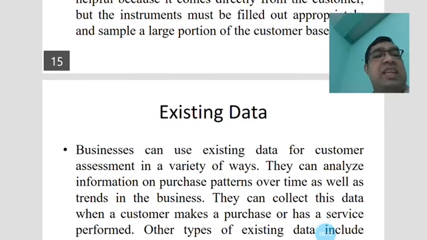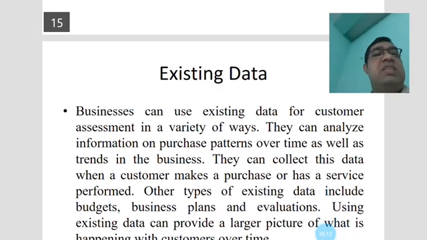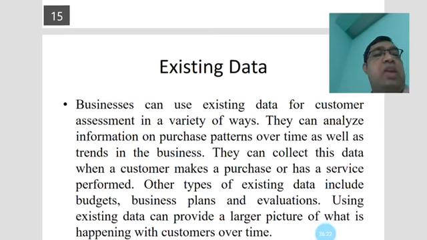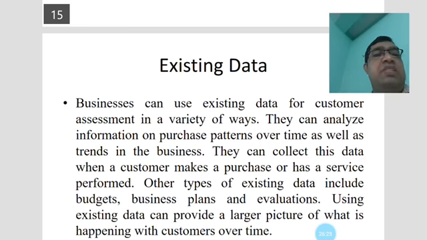Next is existing data. A business can use existing data for customer assessments in a variety of ways. They can analyze information on purchase patterns over time as well as trends in the business. They can collect this data when a customer makes a purchase or has a service performed. Other types of existing data include budgets, business plans, and evaluations.